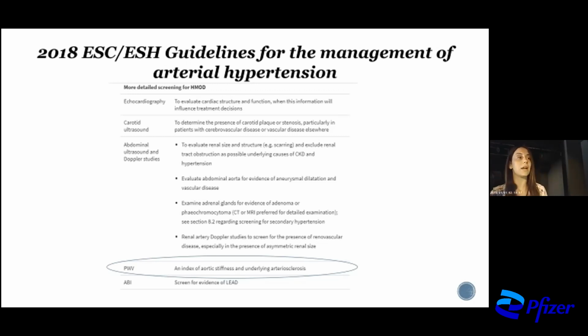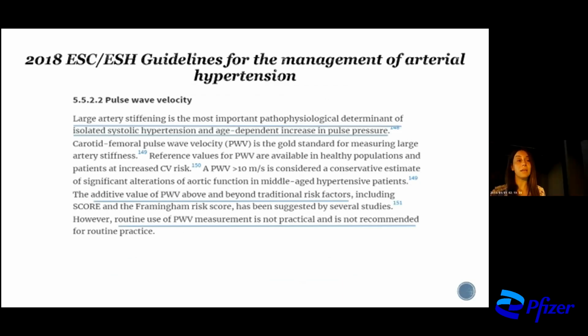After this, the latest 2018 guidelines from the European Society of Hypertension for the management of arterial hypertension concluded that pulse wave velocity should be used for the detailed screening for target organ damage, as it can predict atherosclerosis and cardiovascular risk. However, they conclude that routine use is not recommended, only for one reason, because it is not practical to measure arterial stiffness.